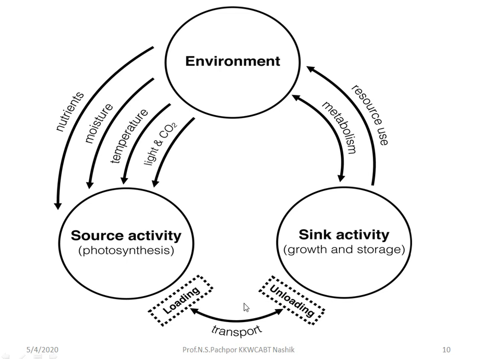Where these photoassimilates are utilized, it is called unloading. They are loaded in the phloem, and here they are utilized, which is called unloading of the phloem. And how is this sink activity achieved? By the metabolism process that we call respiration. Growth occurs, and different types of resources are used to develop the particular plant organ. So this is the interaction of source activity and sink activity, and the environment is involved in both.